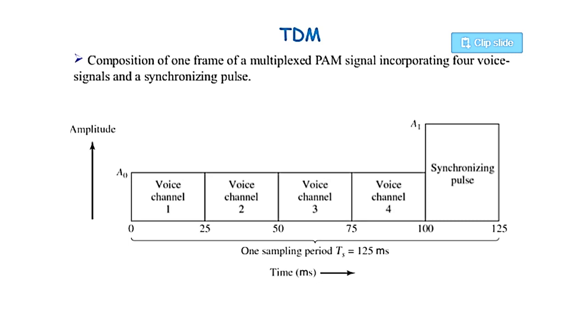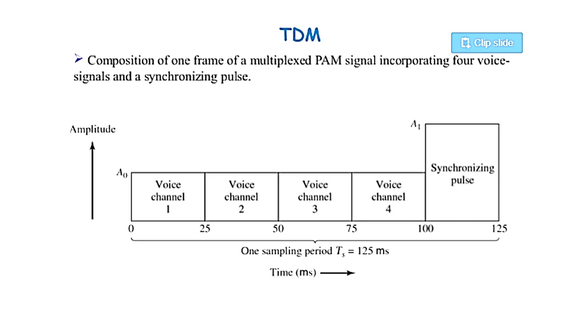Here we are going to see the comparison of one frame of the multiplexed PAM signal that will incorporate the 4 voice signals and the synchronizing pulses. Here we are taking the time interval as TS and it will contain one sample from each input. So this time interval is called a frame. Let there be n input channels and in each frame there will be one sample from each of the n channels. So this one frame of TS seconds contains a total of n samples.